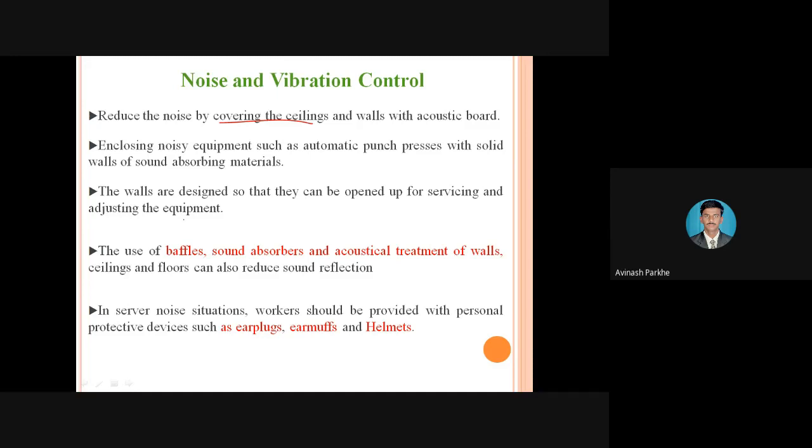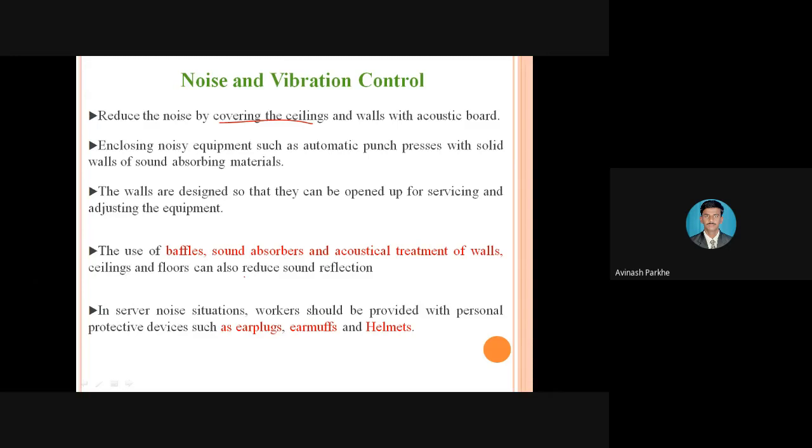So it can be designed in such a way that it can be opened up for servicing. Whenever it is possible to go for maintenance, it can be openable as per the adjustment of the equipment. So this is the requirement. Then use baffles, sound absorbers, acoustic treatment of the walls, ceilings, floors can reduce the sound reflection.